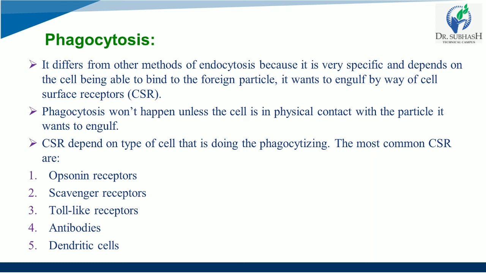Dendritic cells can recognize pathogens, tissue damage signals and tumor antigens, and then migrate to secondary lymphoid organs where they present antigens and activate T lymphocytes. So these are about dendritic cells, and these CSRs are most important.